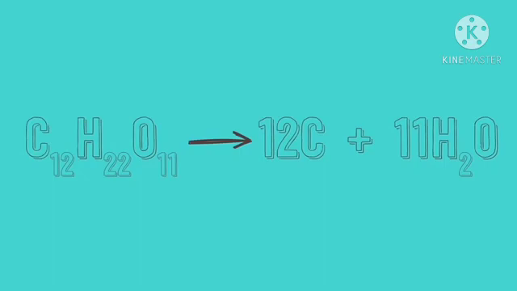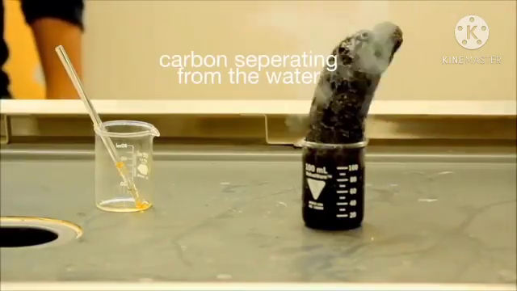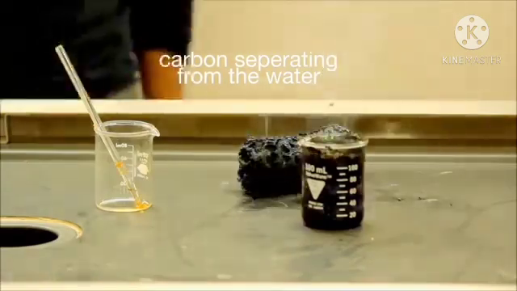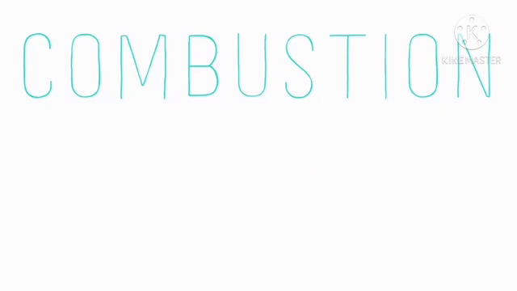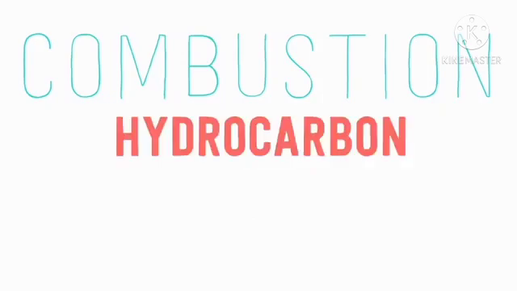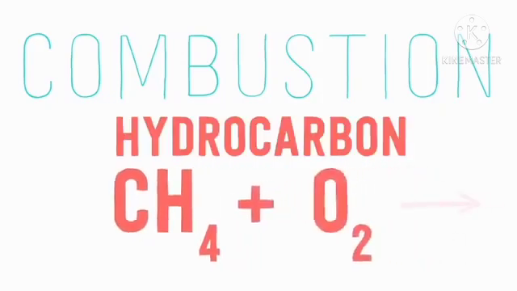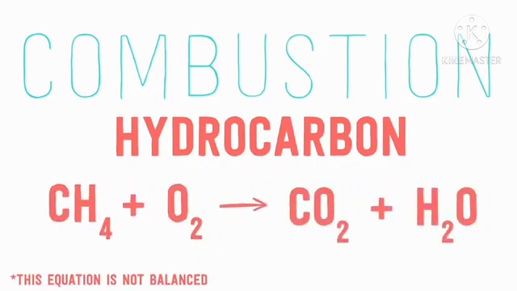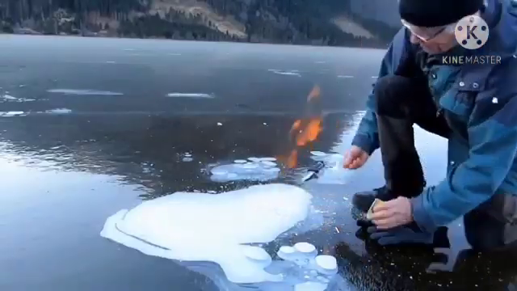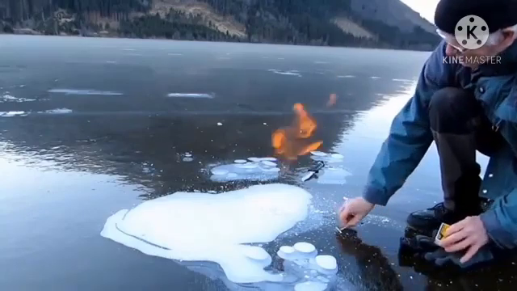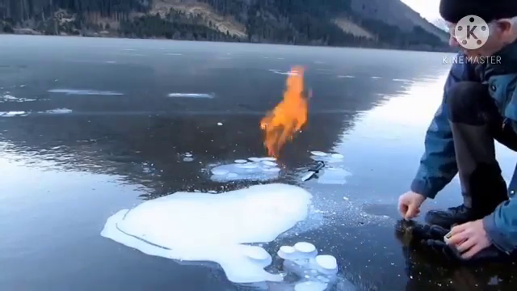The next type is the combustion reaction. Combustion is usually a hydrocarbon reacting with oxygen. The products are carbon dioxide plus water. Burning is also one of the combustion reactions. Let's take a look. We know that dry ice means carbon dioxide. We lit the dry ice, and it produced heat and light.